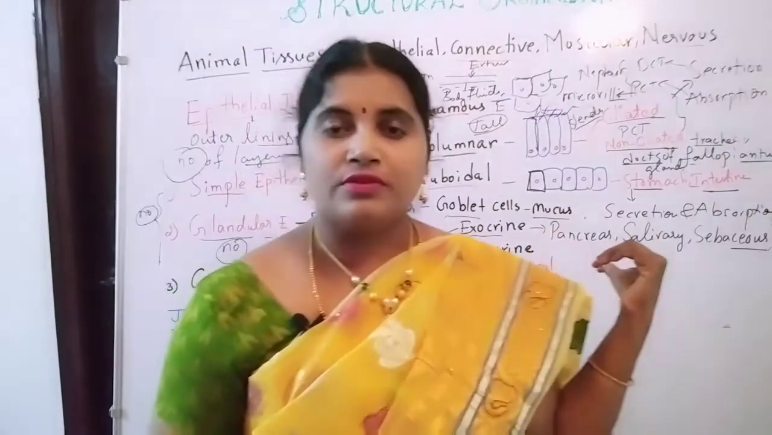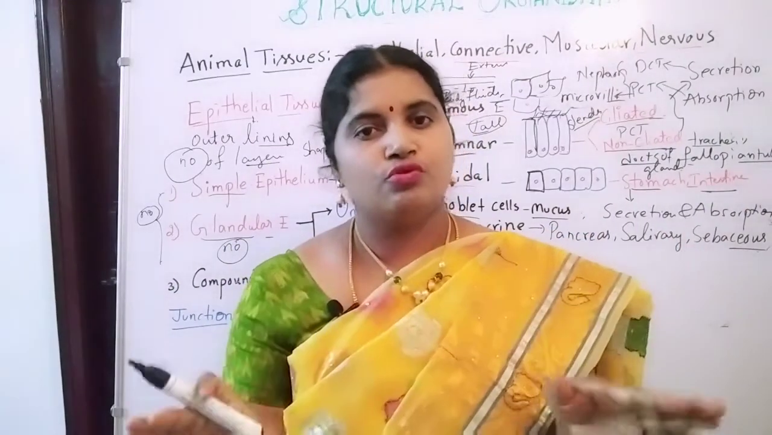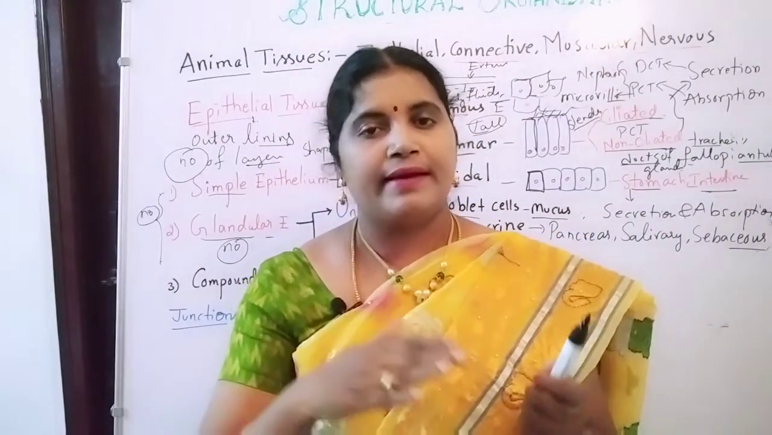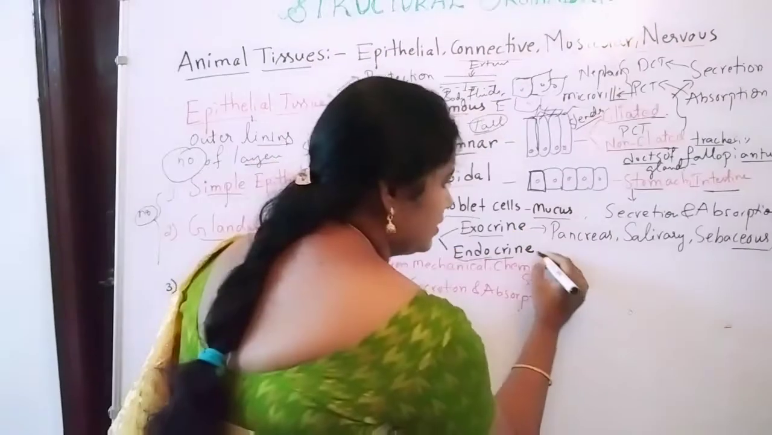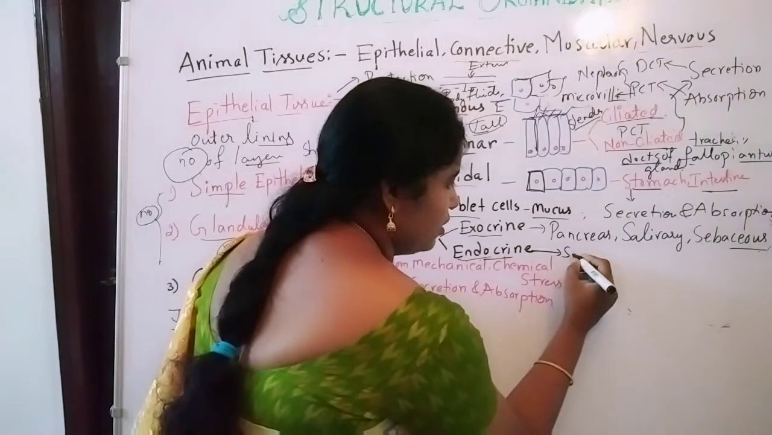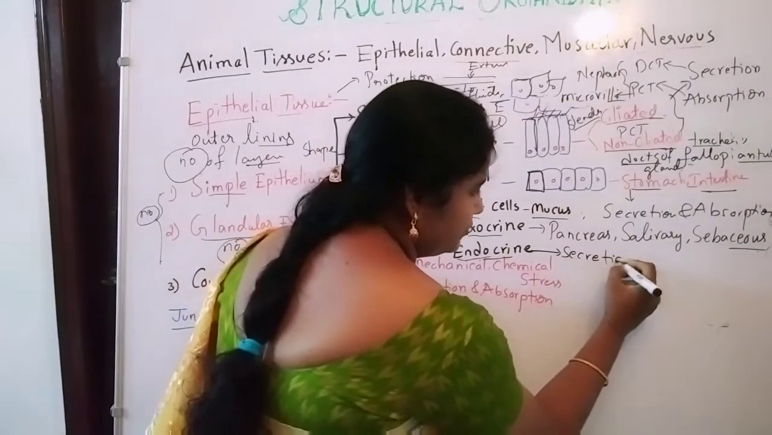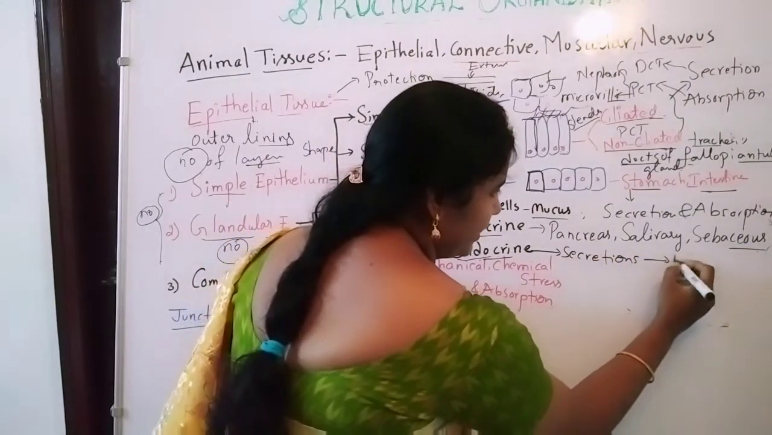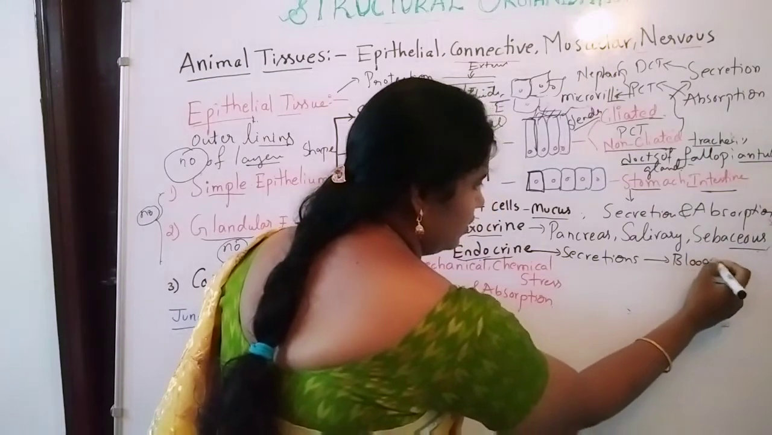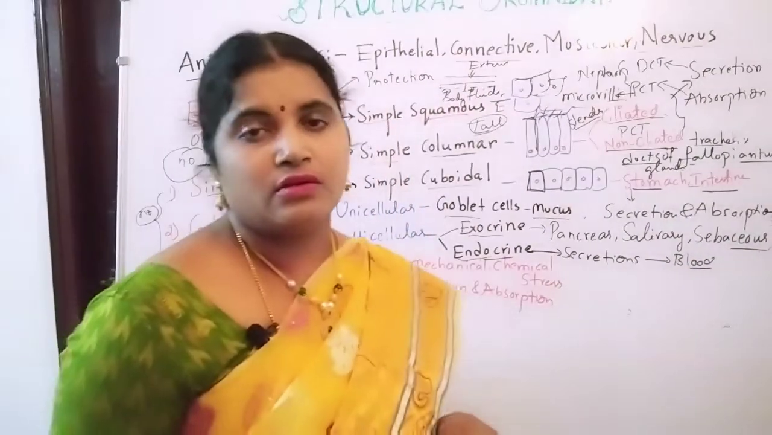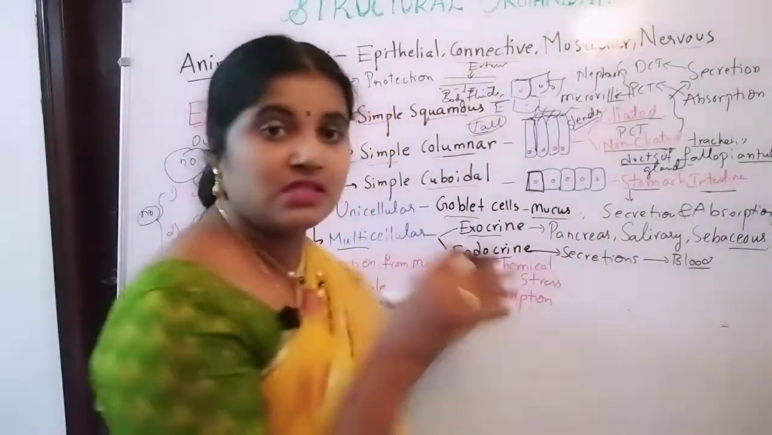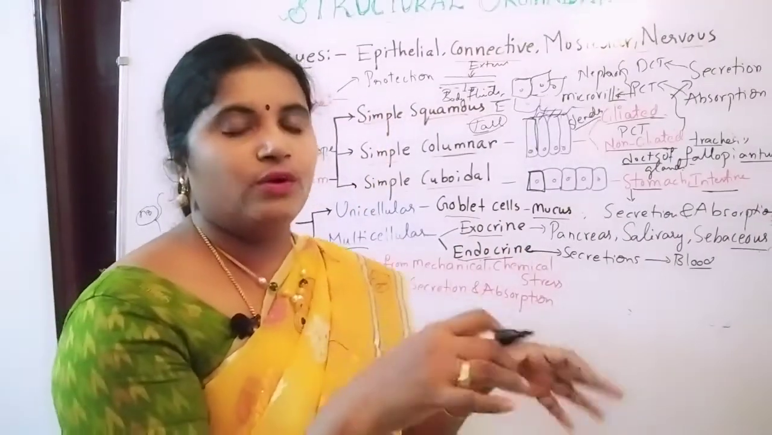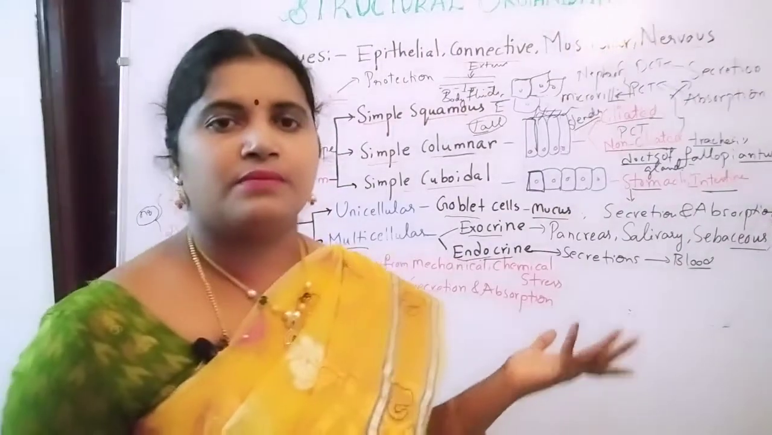Also, without any ducts, there are no tube-like structures to pass through, they are directly releasing their secretions or hormones into the blood. That's why these glands are known as endocrine. Endo means inside, crine means secreting. So what are the examples for endocrine?